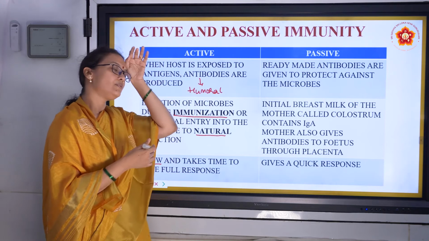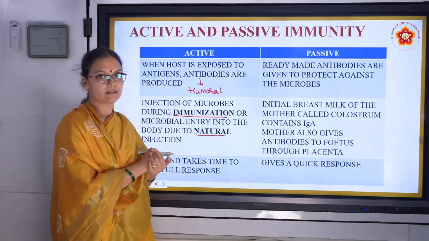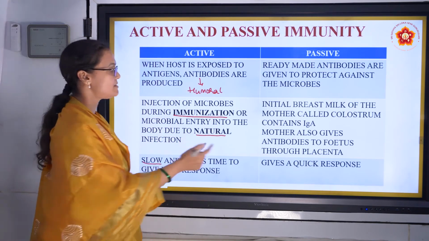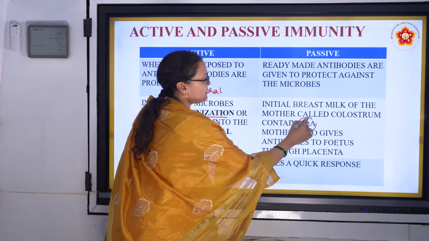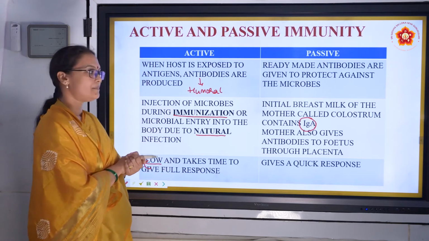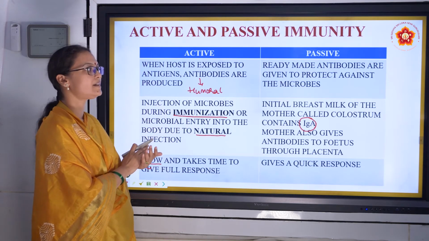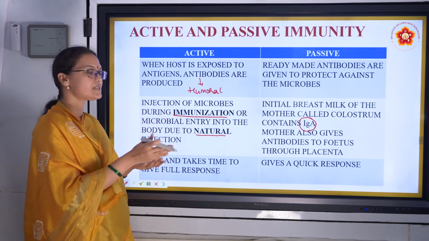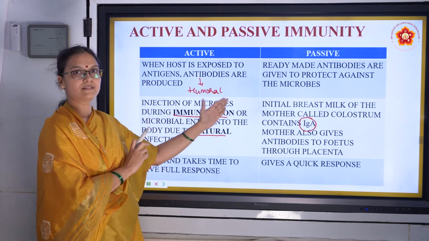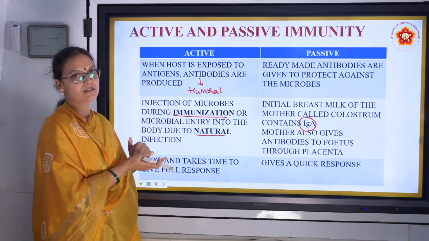What is passive immunity? In passive immunity, antibodies are directly there. Externally, we are injecting the antibodies, right? If you can think of one example, we spoke about IgA, where the mother already makes the antibodies and sends it to the child through milk. So if the child gets an infection, the antibodies are already there. They just have to fight, right? So an example for passive immunity is mother to child.